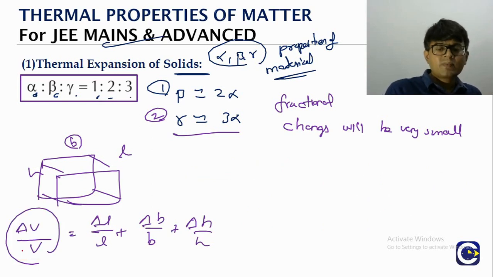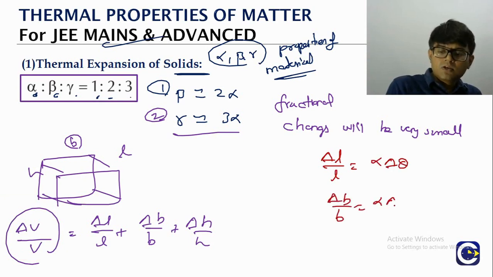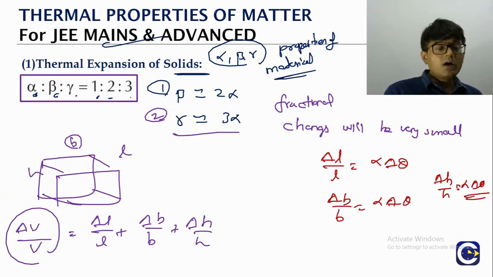So delta L by L will be equal to what? Alpha delta theta. Delta B by B will be equal, that is also alpha delta theta. Delta H by H is also what? Alpha delta theta, because all these are what? Linear dimensions, right? What about delta V by V? That is gamma delta theta. So gamma delta theta is equal to what? Alpha delta theta plus alpha delta theta plus alpha delta theta. So what is it? 3 alpha delta theta.